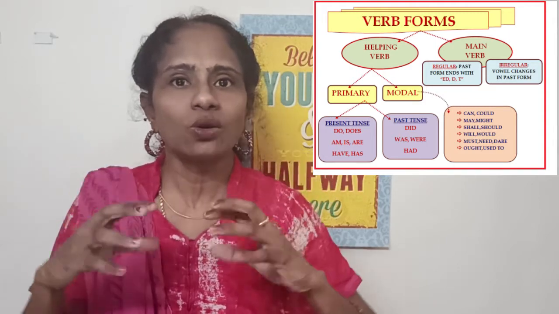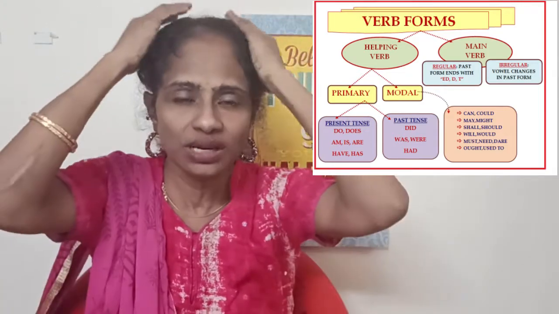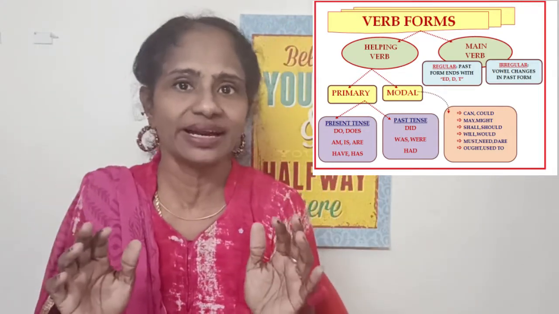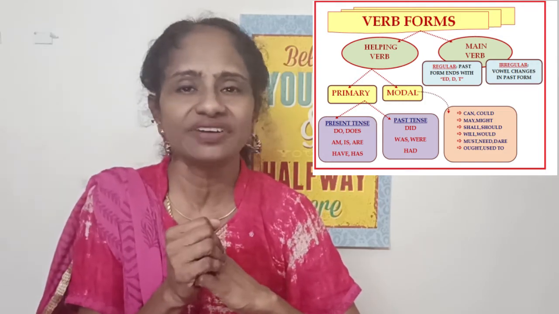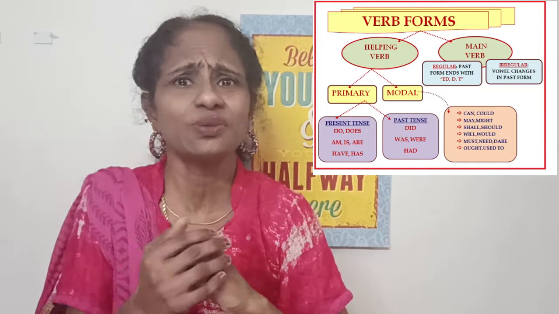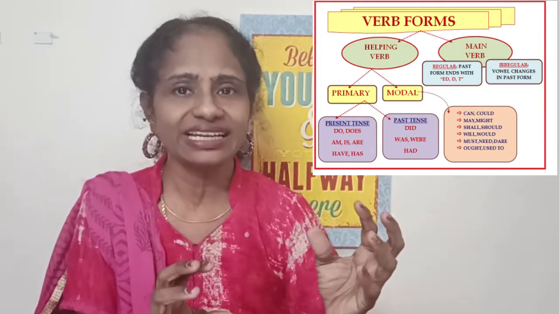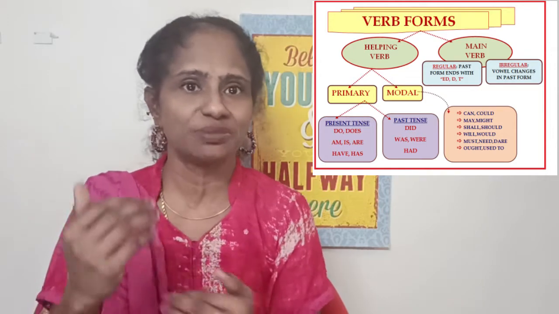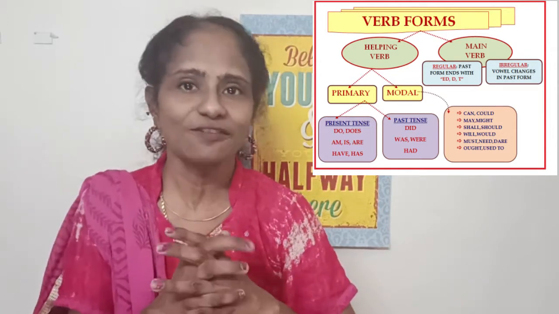So what happens to them is that naturally all the present tense, past tense and future tense will be stored in their mind. So they will not have difficulty. They speak easily and quickly. But if your medium is not English, you come from a Tamil medium or from an English medium that was not very effective, then you will have a serious problem.